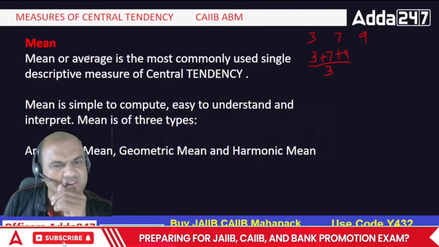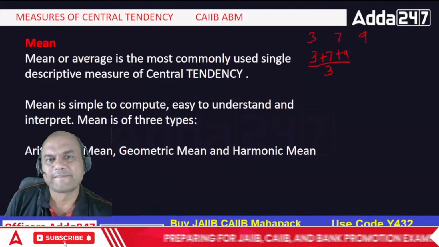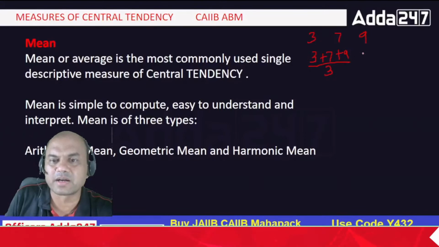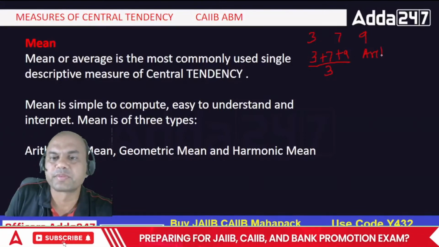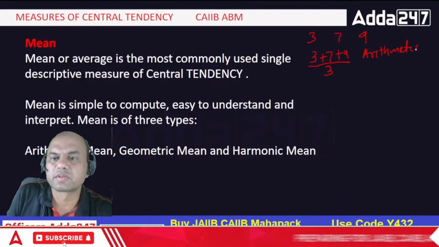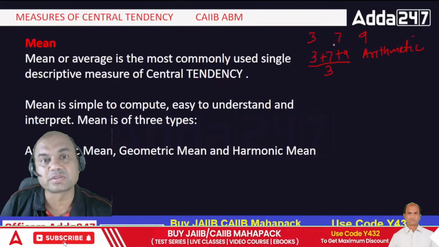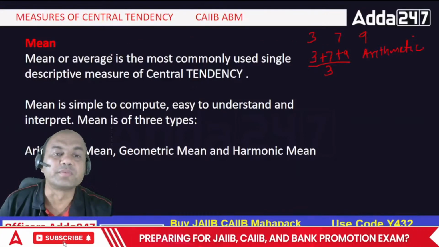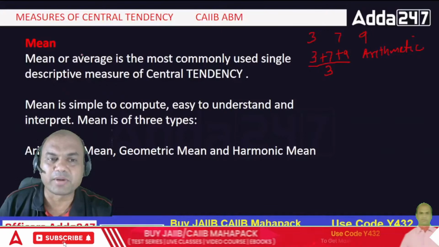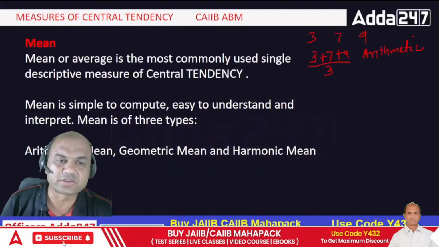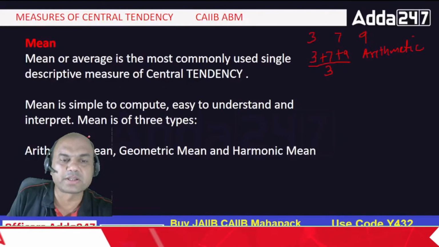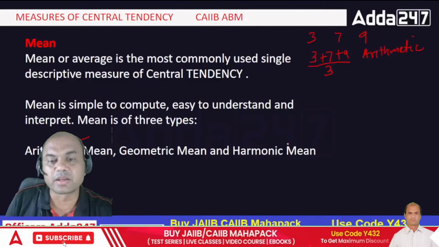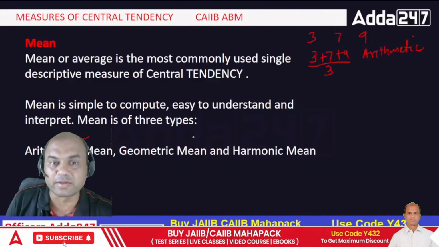Actually, mean is not that simple. Mean is of three types. The mean which you are finding is the simple arithmetic mean. Let me write it. This is simple arithmetic mean. Now you have geometric mean also, and harmonic mean also. There are separate types of means. Remember, arithmetic mean is the simplest mean to find out. Geometric mean is a bit difficult, and harmonic mean is the most difficult. So there are three levels.